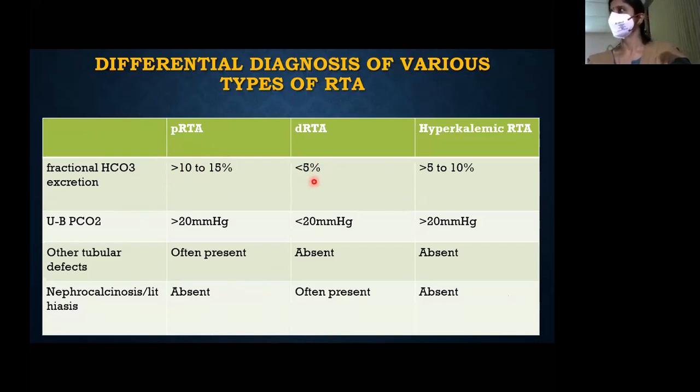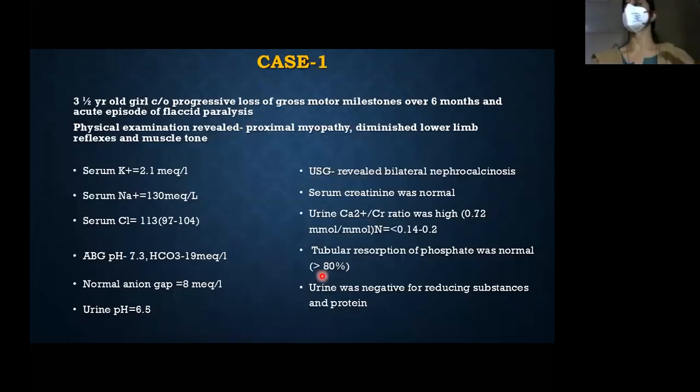When you give bicarbonate, it gets lost because it cannot be absorbed in proximal RTA, but not so in distal. And you know the urine minus blood PCO2 is normal or more than 20 in proximal, less than 20 in distal, and more than 20 in hyperkalemic also. If you treat the hyperkalemia, you can still excrete H+. Other tubular defects are present in proximal RTA, probably Fanconi. Nephrocalcinosis is more in distal RTA. With this we'll go to the case.